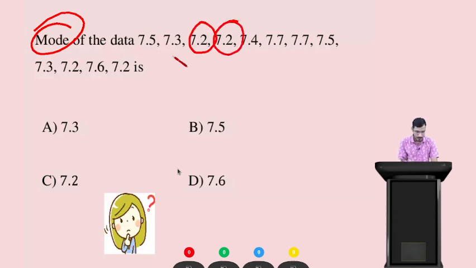7.2, yes. So 7.2 appears 3 times in our data, which means 7.2 is the mode here. That is our answer, right? Option C is the right answer here.